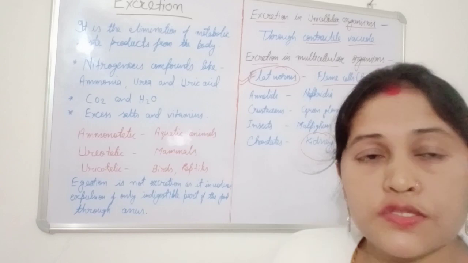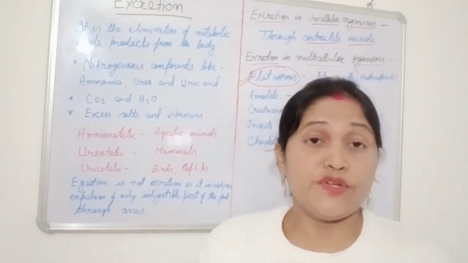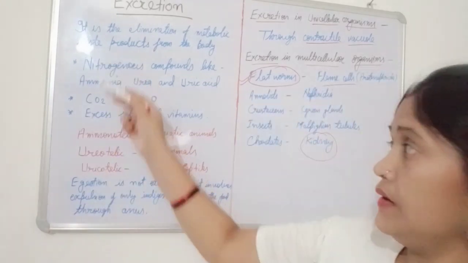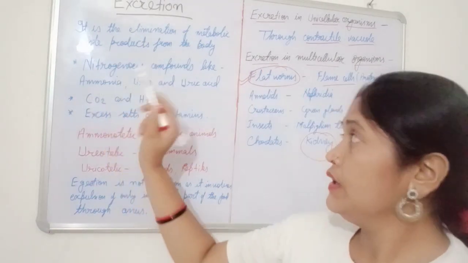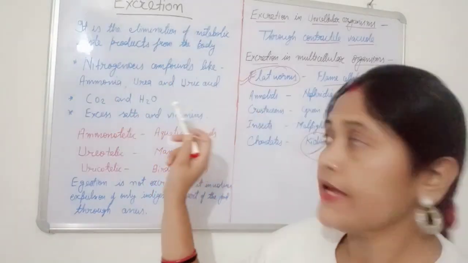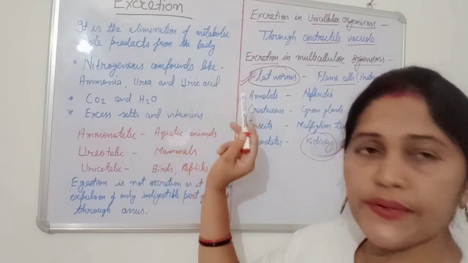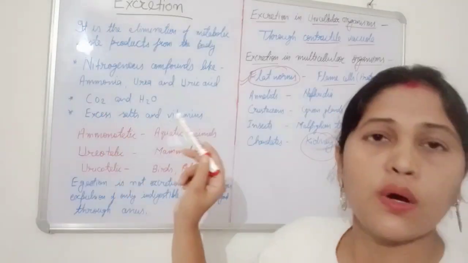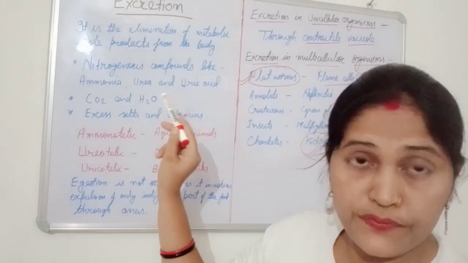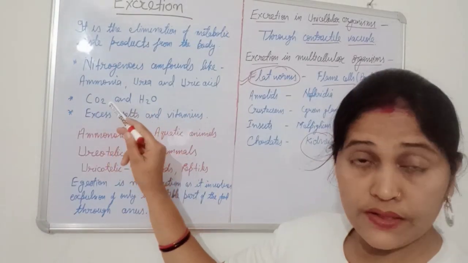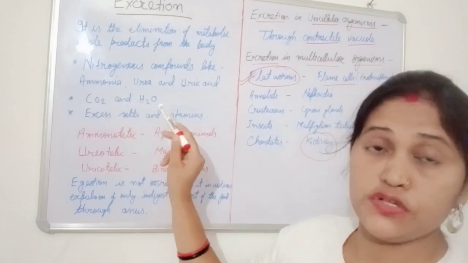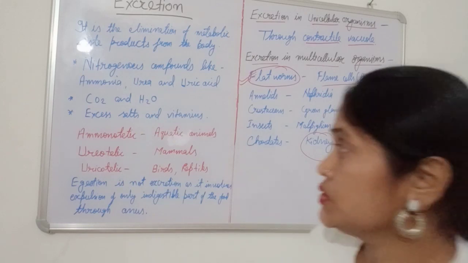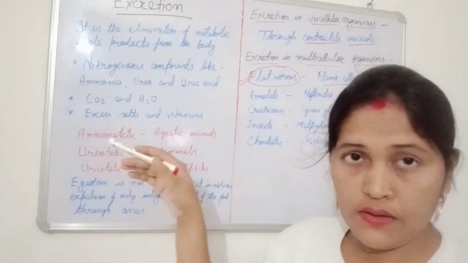So what are the metabolic waste products? First of all we should know. These metabolic waste products are mainly present in three forms. First, nitrogenous compounds like ammonia, urea and uric acid. Second, CO2 and H2O. These are also metabolic waste products, and they need removal and elimination from our body. Third, excess salt and vitamins. We'll discuss these two later, after this topic.